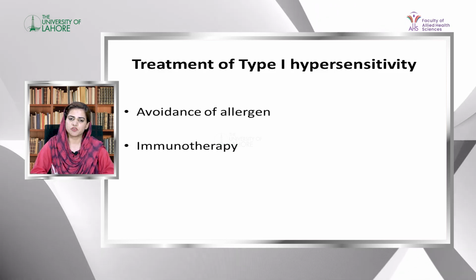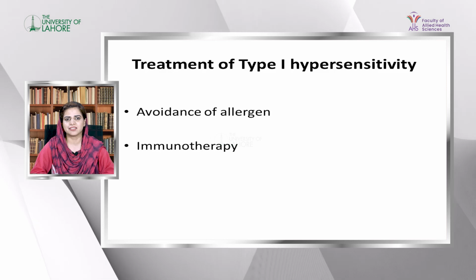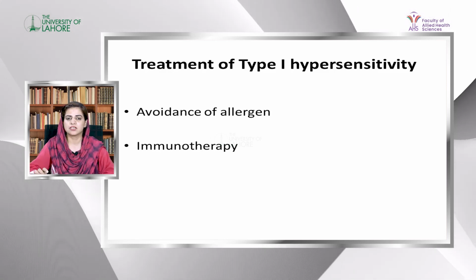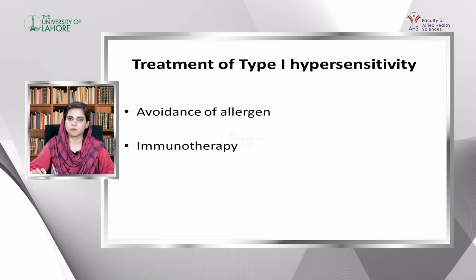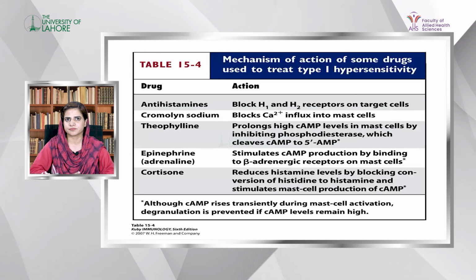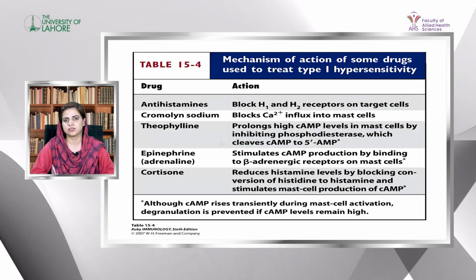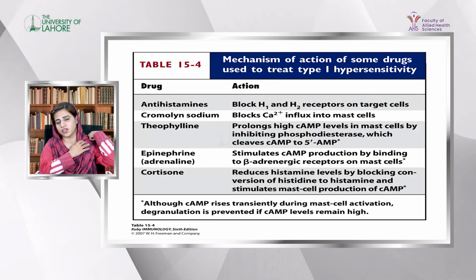In this method, for treatment of the patient, large doses of allergen are injected into the person, and this causes production of blocking antibodies which can block IgE from binding with mast cells. There are also several drugs used for treatment of different types of hypersensitivity 1 reaction.